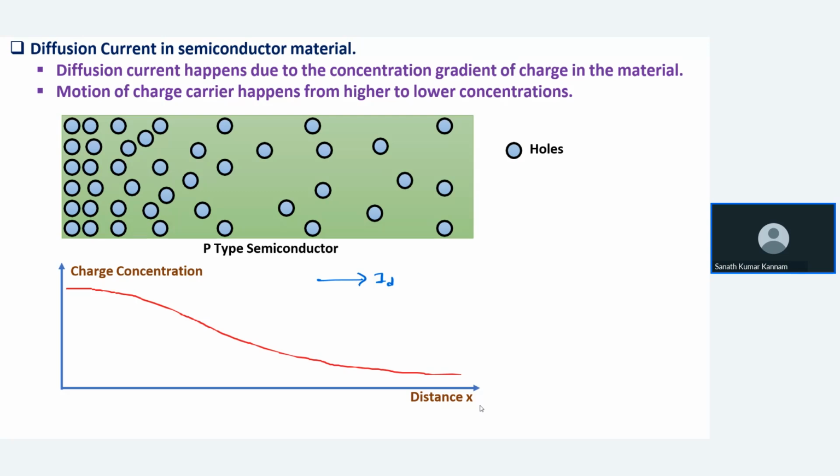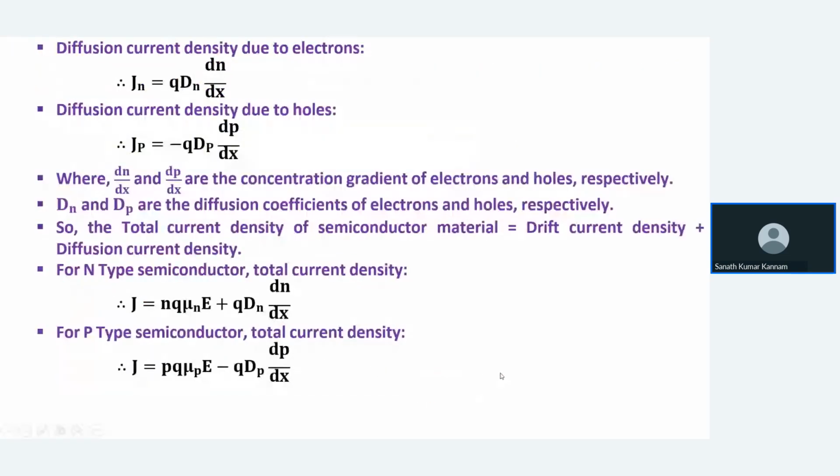Next, diffusion current. What is diffusion current? Diffusion current is due to the concentration gradient in the material. See here, if you take a P-type semiconductor, the concentration of electrons is more here, and the concentration of electrons is less here. If you draw the charge carrier concentration with respect to distance, the concentration is more here and less here. From this you can say that diffusion current equals what?